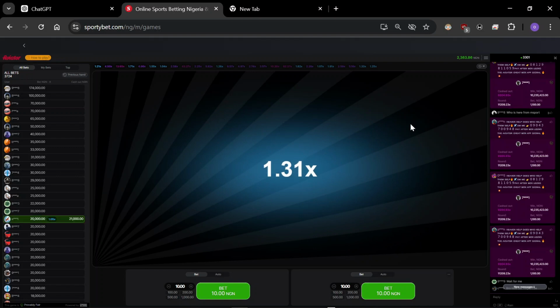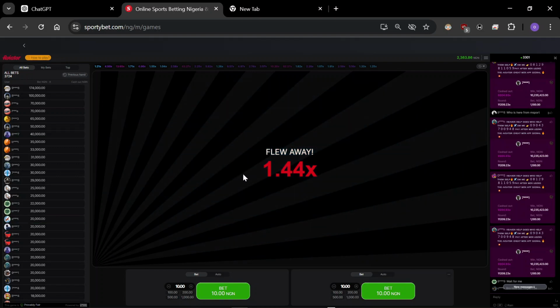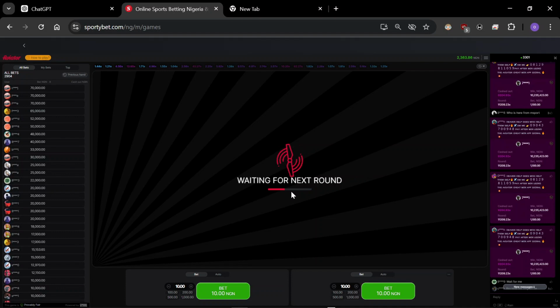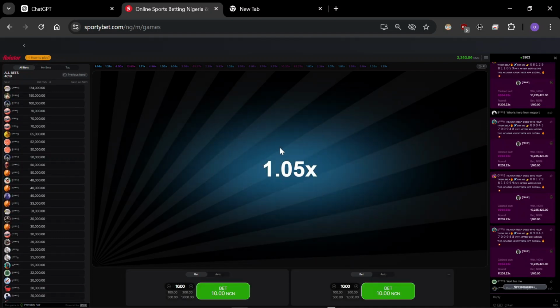It's a game where the plane flies away and you try to catch it. Now one of the things with this strategy is that at midnight, you can't win with Aviator. You cannot win with Aviator. That is one thing you have to keep in mind. It's difficult to win if you're playing it at midnight.